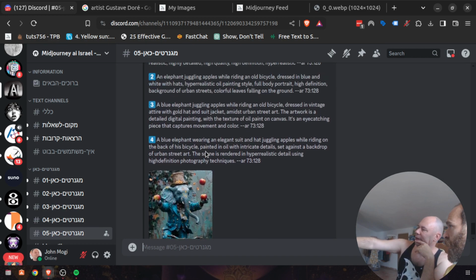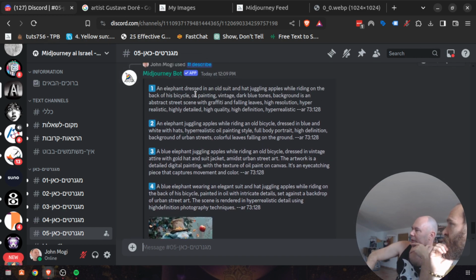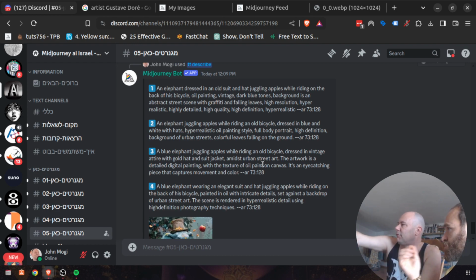Don't touch the buttons. Oh, here they are. Elephant dressed in old suit, an elephant. Okay, they're all talking about an elephant. I want to change the subject matter, but use the style. So we got the vintage attire, we've got the urban street art, and we got artwork with digital painting. I really like this one.